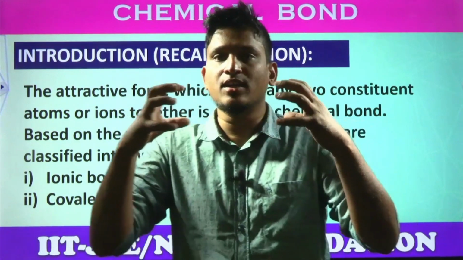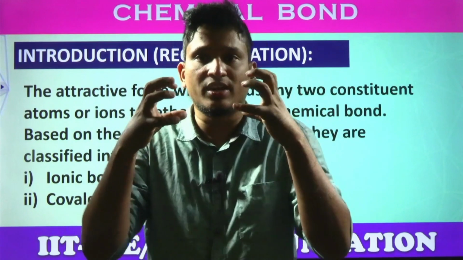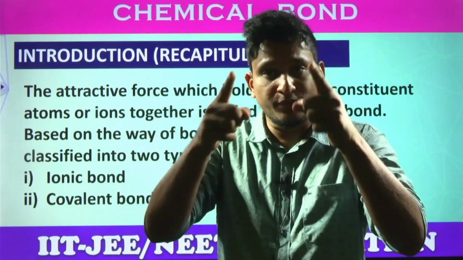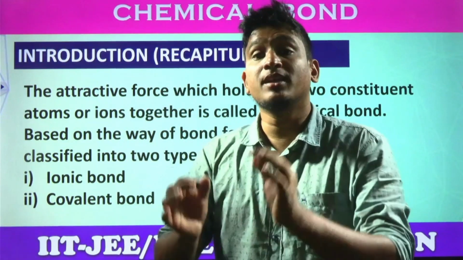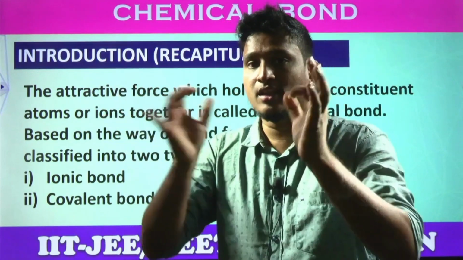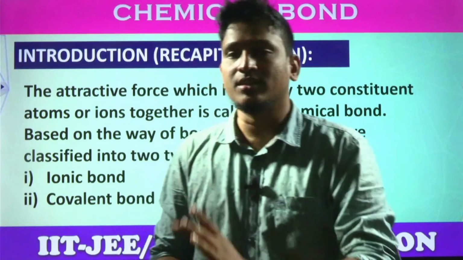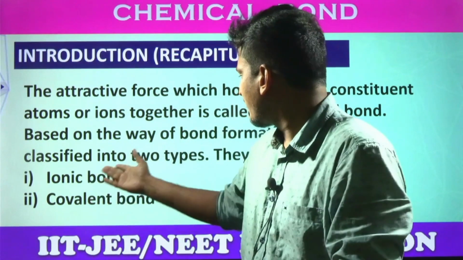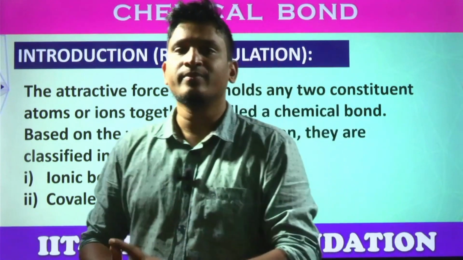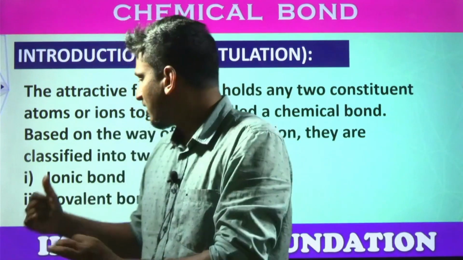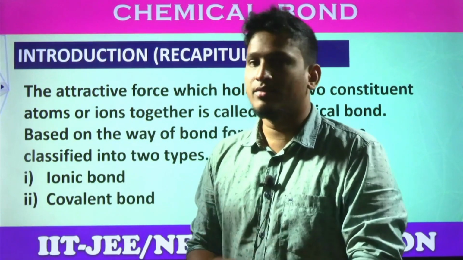What is the force acting on these atoms to exist in fixed ratios to form a molecule? That force we call chemical bonding. So how can you define chemical bonding? The force which holds two or more atoms together is called chemical bonding. We have different types of chemical bonding, students. Mainly in this video we'll cover ionic bonding, covalent bonding and coordinate covalent bonding also.